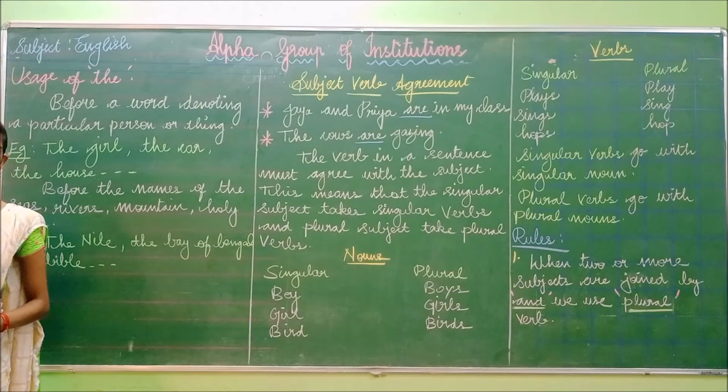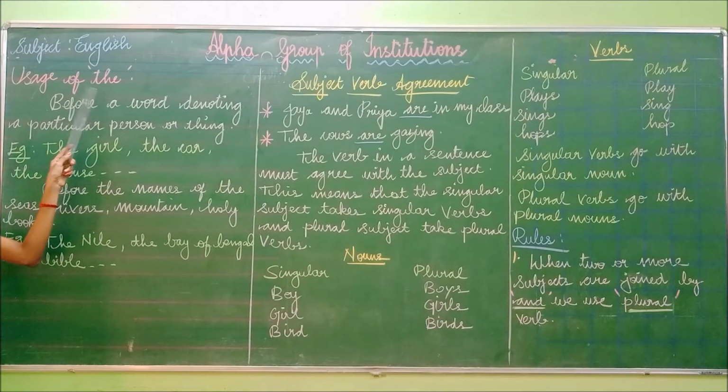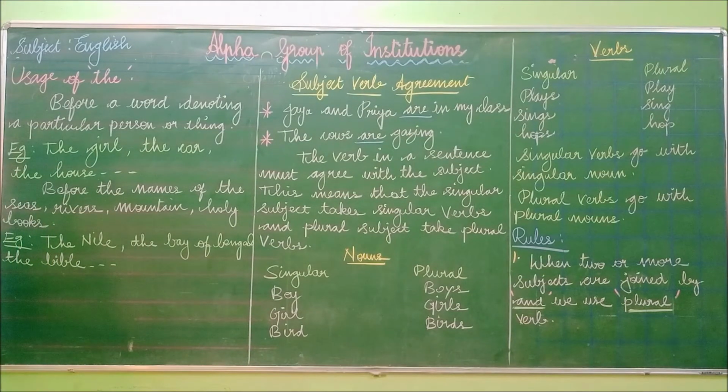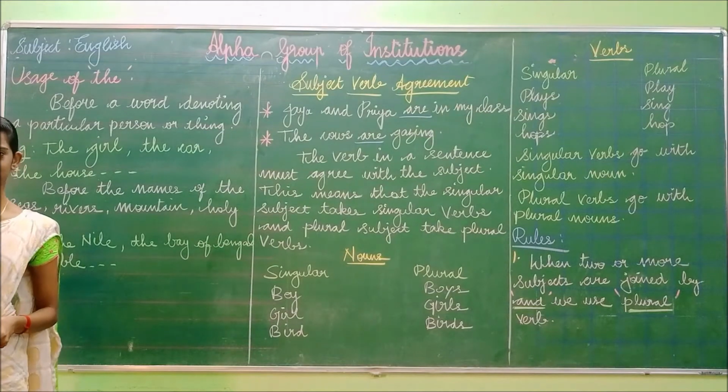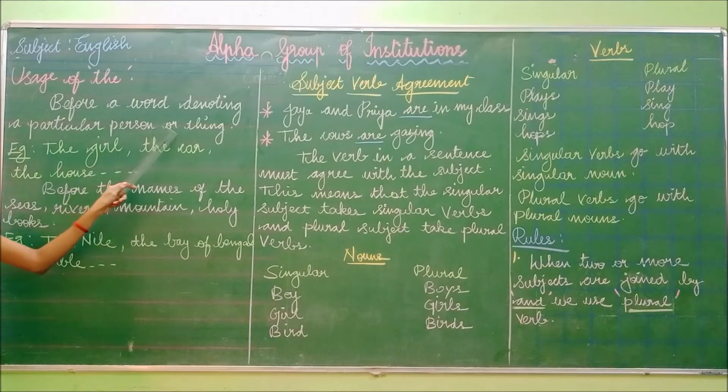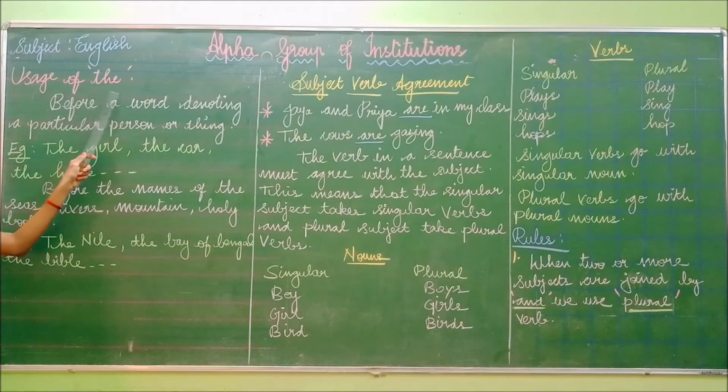Okay students, now let us see the usage of the. We have seen the usage of a and an. Now we are going to see the usage of the, before a word denoting a particular person or thing. When we mention a particular person, place or thing, we have to use the article the. Before a word denoting a particular place, person or thing, we have to use the word the.